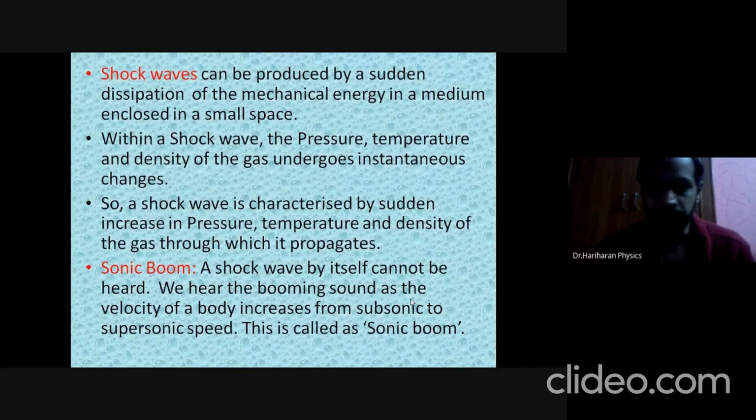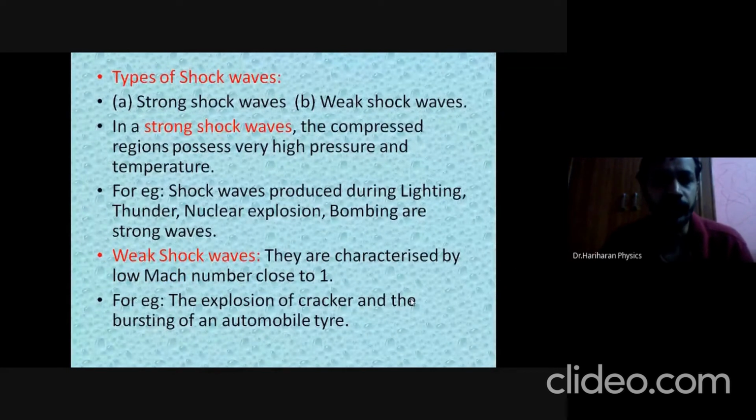Next, how many types of shock waves are there? There are two types of shock waves. They are strong shock waves and weak shock waves.